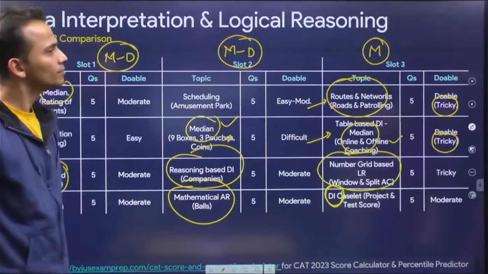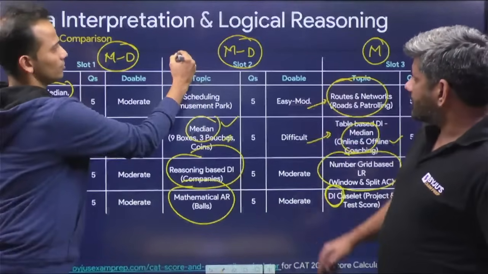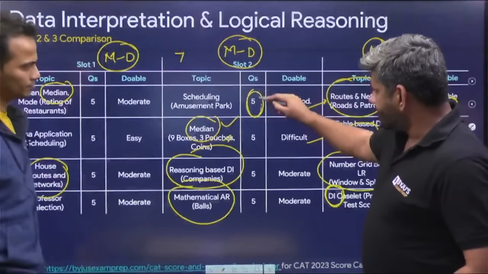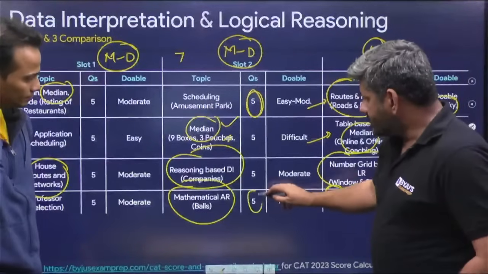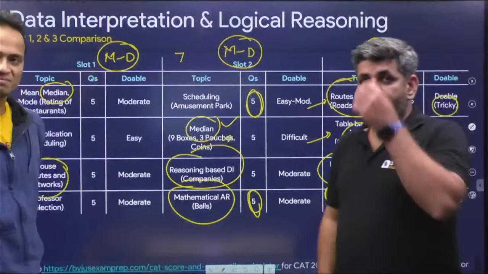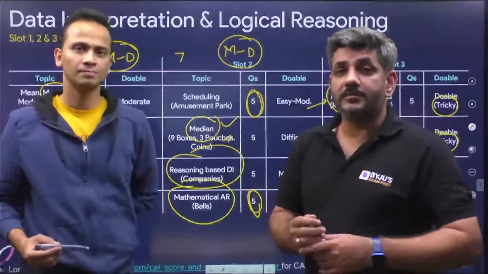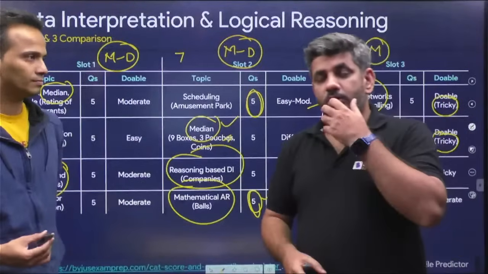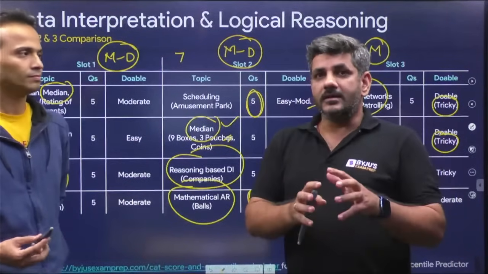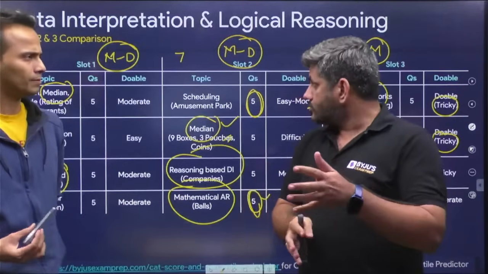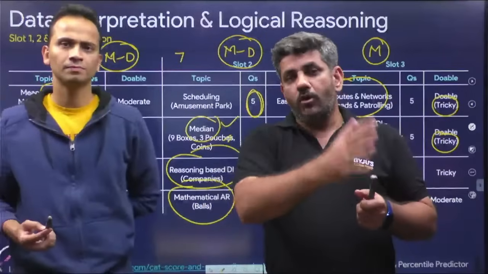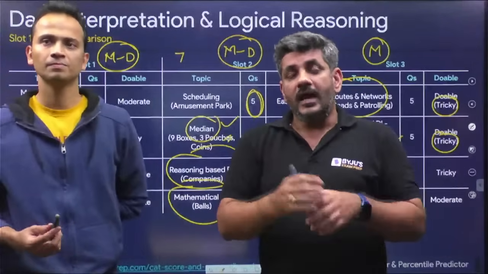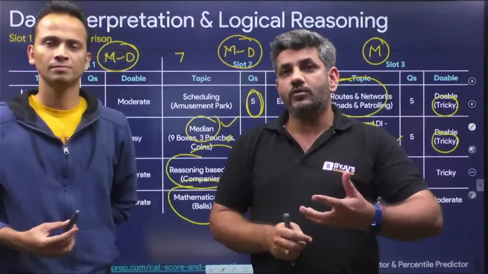Right. Slot 2, Saril sir, according to you? In slot 2, because it was moderate to difficult, I see these two sets that people would have tried. There was a question where they were going to an amusement park with some ticket prices, and the other one where some balls were taken out and the total and the average were given. But what I felt in LRDI slot 2 is that the sets were almost of the same type. You can't clearly figure out which is easy and which is difficult. And in such a case, the choice of the question becomes very important.